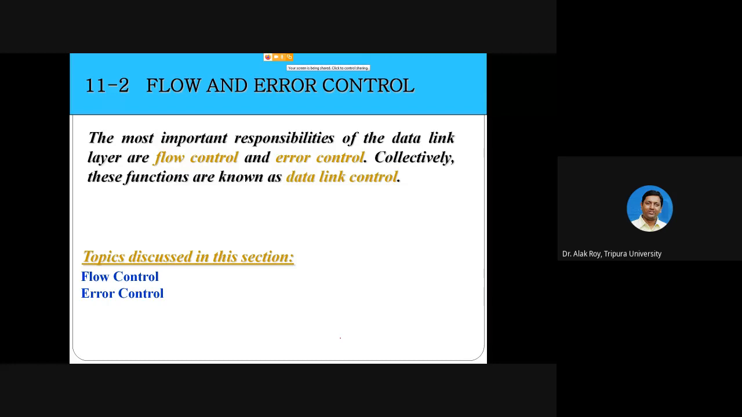And error control means, as in the last class we showed, if you are sending a bit stream and any bits change, you have to control that. You have to detect the error and you have to solve the error. So always remember, the task or responsibility of layer 2, the data link layer of the OSI model, is flow control and error control. Collectively, these two functions are known as data link control. So in this section, next we are going to cover flow control and error control.